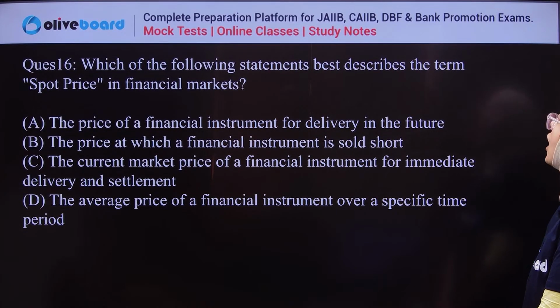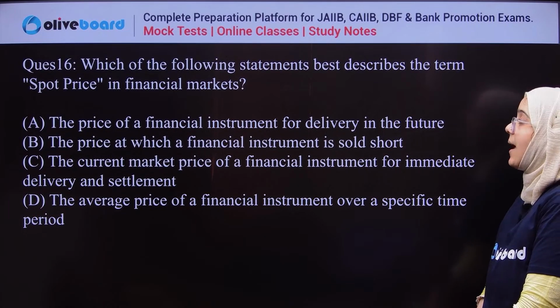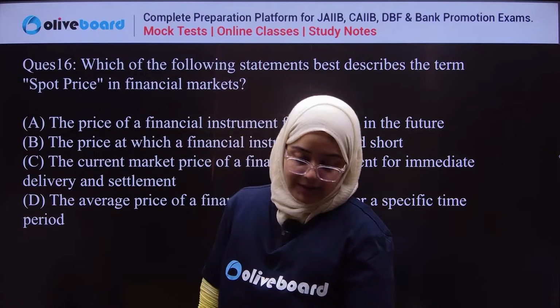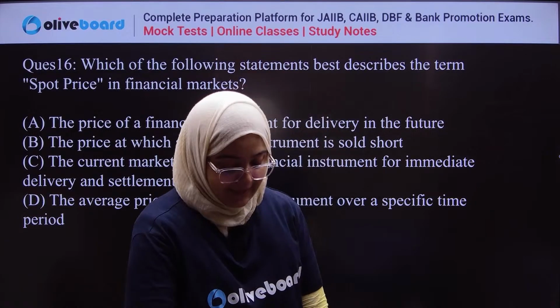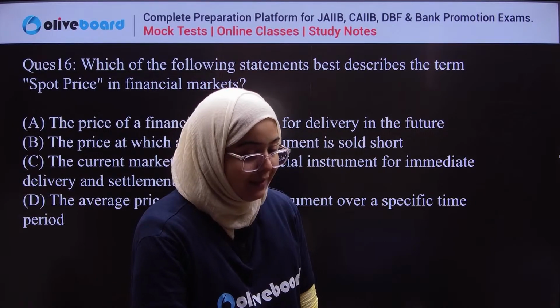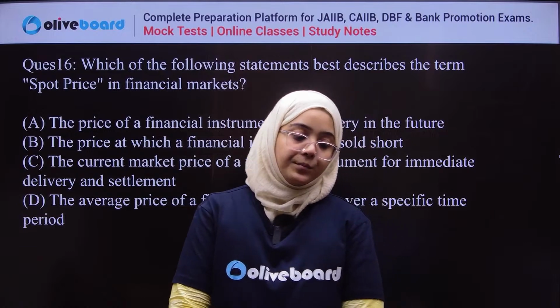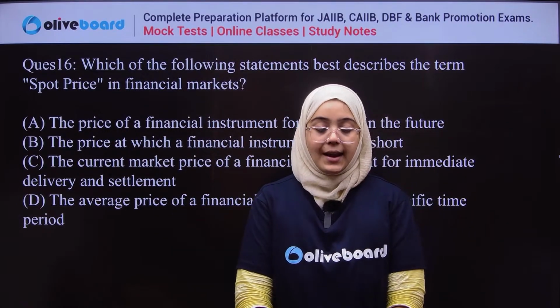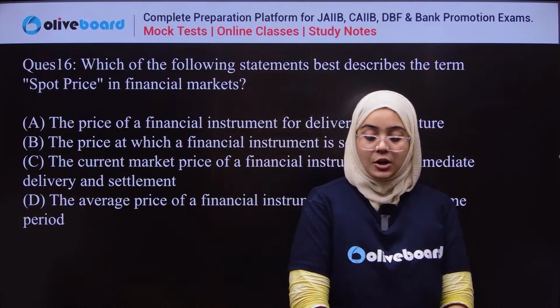You have to check which best describes the spot price.